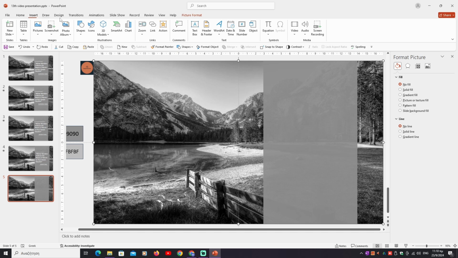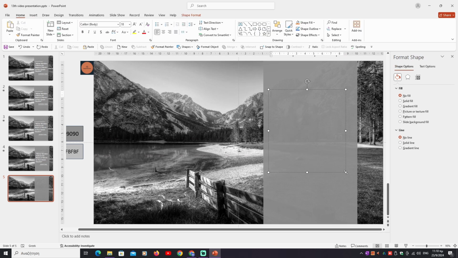Now we will insert our title inside the rectangle. We go to Insert ribbon, we choose and click Text box, click in the design area, drag and release it. We go and choose from the Home ribbon, Calibri font, 36 size, text shadow, and we write our title. Open quotation marks, and white color. We want it with white color.